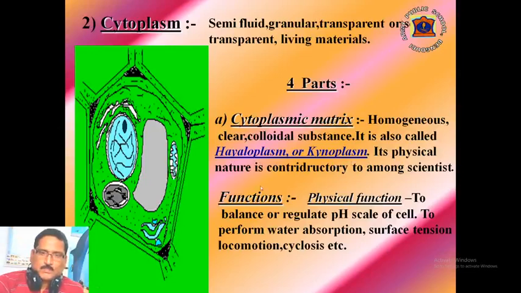Its physical nature has been disputed among many scientists. The cytoplasmic matrix has 2 functions, physical and biological. Its main physical functions are to balance or regulate the pH of the cell, and to perform water absorption, surface tension, locomotion and cyclosis.